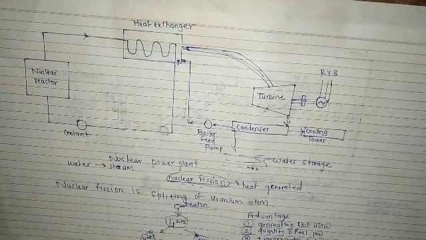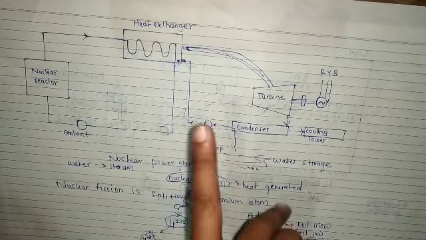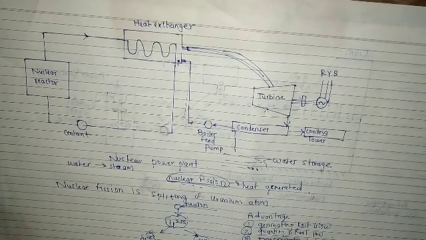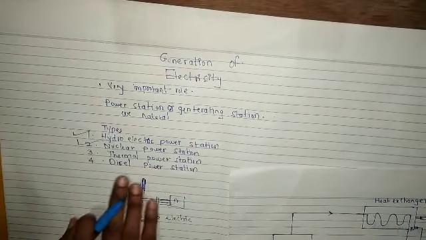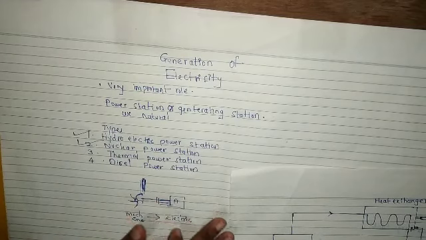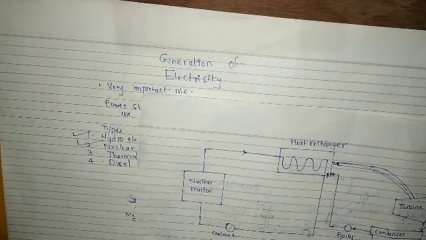We have learned two plants: the hydroelectric power plant, and the second one is the nuclear power plant. And we'll learn the other two, that is the thermal power plant and the diesel power plant, in the next lecture. If you have any doubt in these two power plants, then ask, we'll solve it.